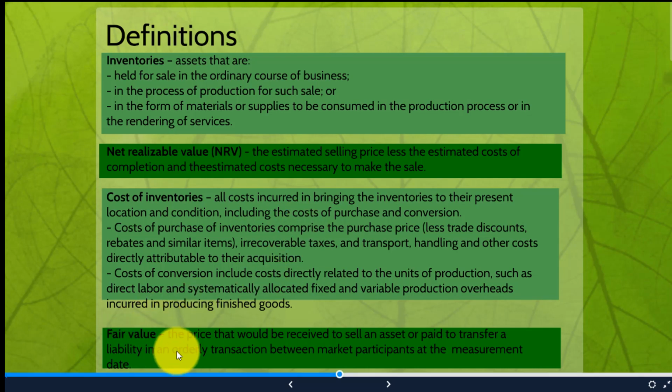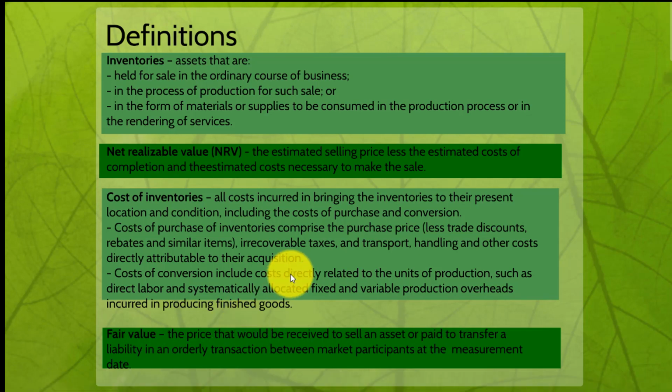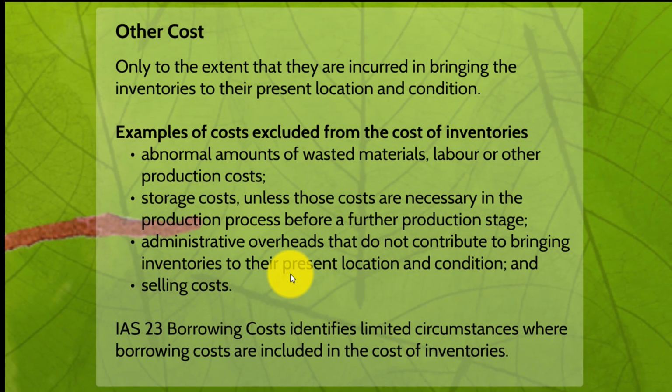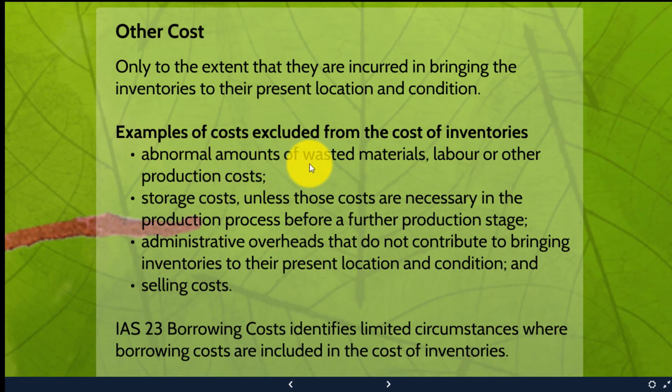And lastly, fair value: the price that would be received to sell an asset or paid to transfer a liability in an orderly transaction between market participants at the measurement date. Sometimes your inventory might have a different fair value than the cost, so it is also an important concept. Other costs that will not be included are the normal cost of wasted material, labor or other production cost, storage cost, and selling cost. And importantly, IAS 23, the borrowing cost, identifies limited circumstances where the borrowing costs are included in the cost of inventories. Means the borrowing cost will be part of the inventory only in very limited circumstances.